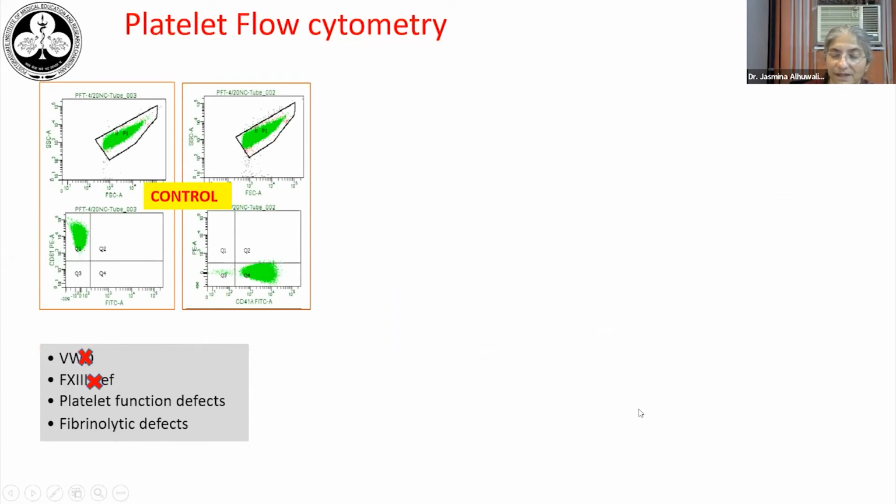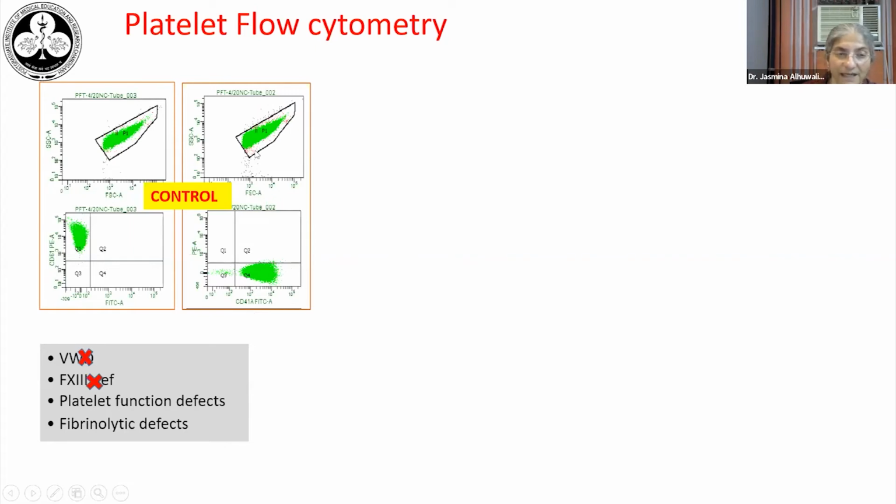So in this patient, where we had suspected a platelet aggregation defect in the form of Glanzmann's thrombasthenia, we took the help of platelet flow cytometry to further confirm our diagnosis. So the platelet-rich plasma is labeled by FITC or PE, which is marking the receptor proteins. The glycoprotein 2B3A receptor is the one which is defective in Glanzmann's thrombasthenia. We can label 2B with CD41 and 3A with CD61.